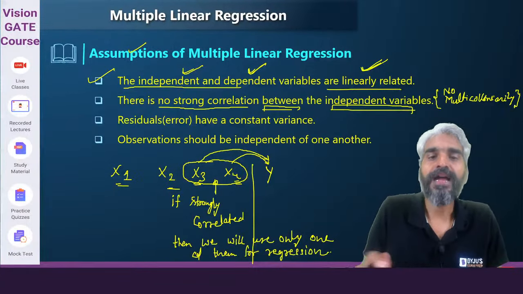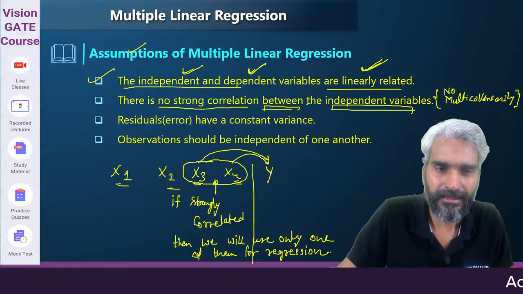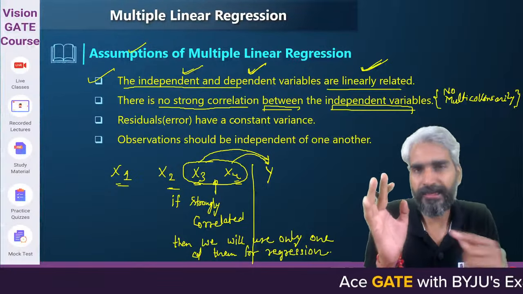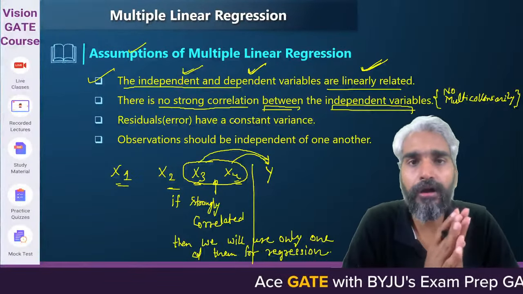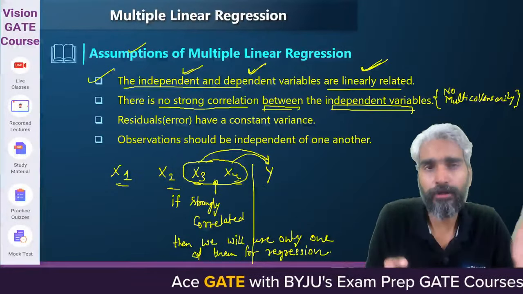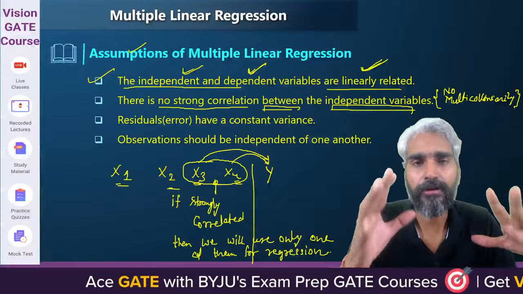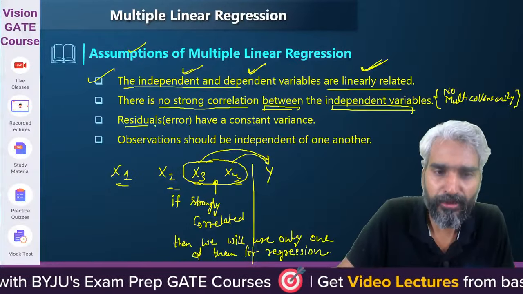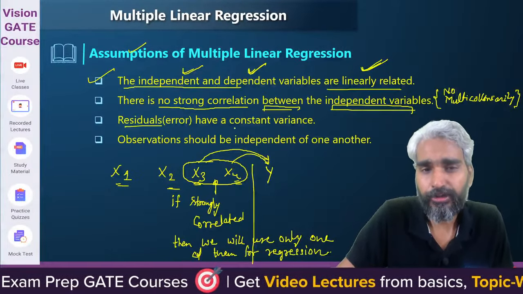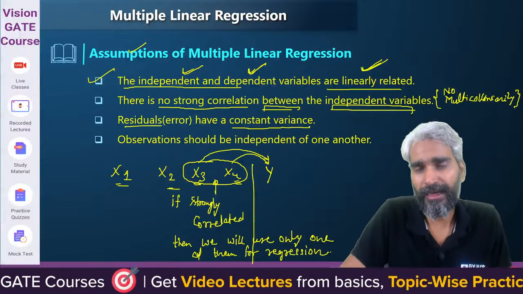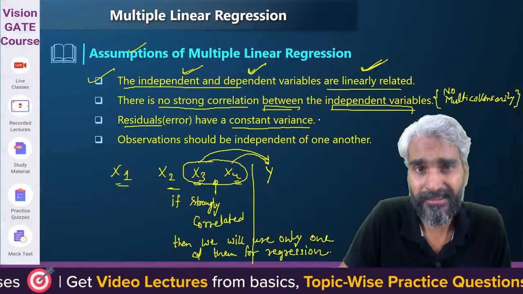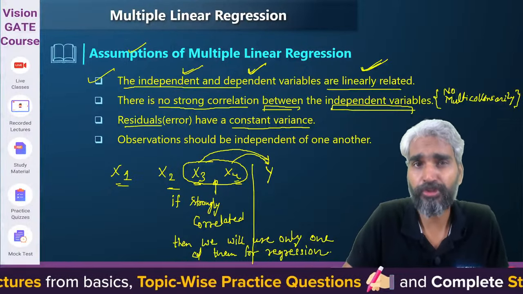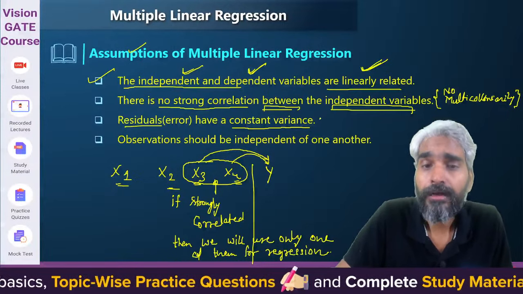Clear? Now, please try to understand. As of now, I am not trying to dive into the concepts of statistics, but yesterday when we discussed simple linear regression, this particular assumption was there, that your error should have a constant variance, and the error should be normally distributed, means mean should be 0 and it should have a constant variance.